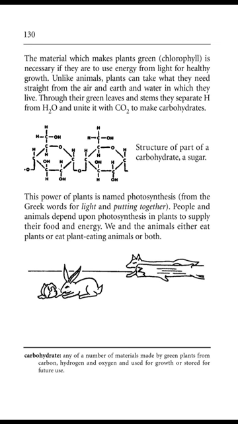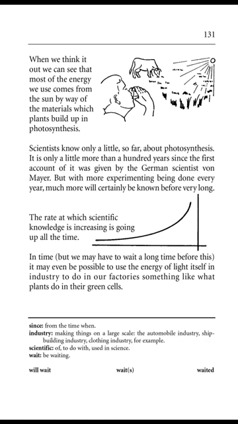People and animals depend upon photosynthesis in plants to supply their food and energy. We and the animals either eat plants or eat plant-eating animals, or both. Page 131. When we think it out, we can see that most of the energy we use comes from the sun by way of the materials which plants build up in photosynthesis.